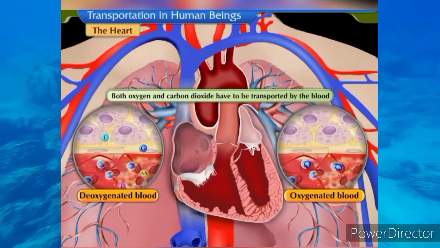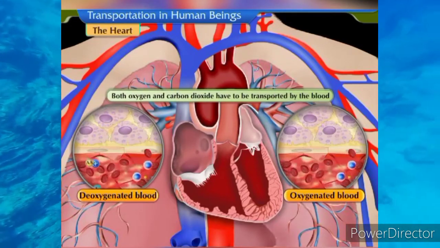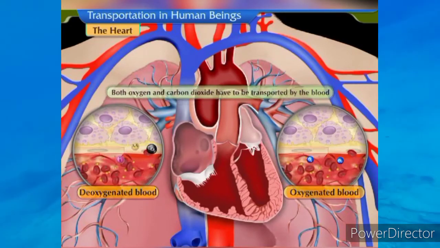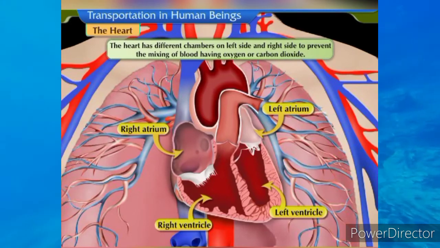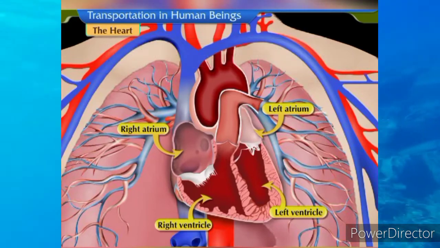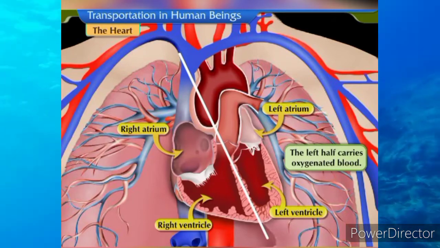Both oxygen and carbon dioxide have to be transported by the blood. The heart has different chambers on the left side and right side to prevent the mixing of blood having oxygen or carbon dioxide. The left half carries oxygenated blood.